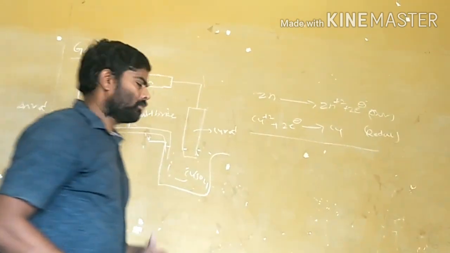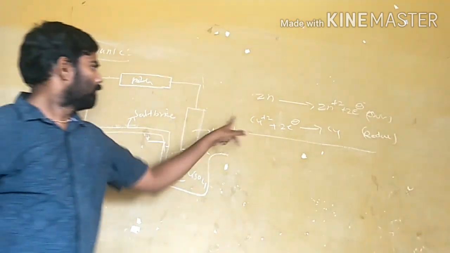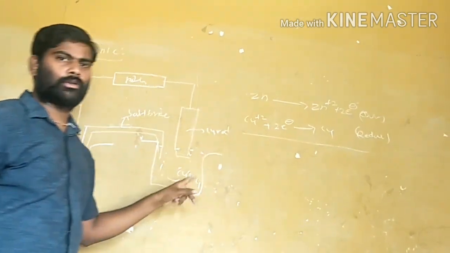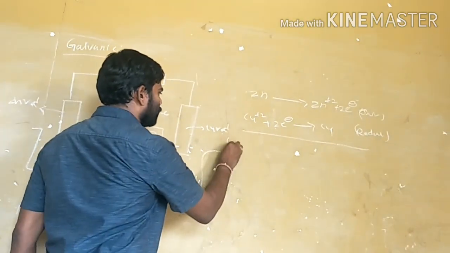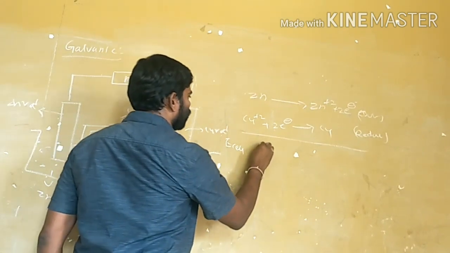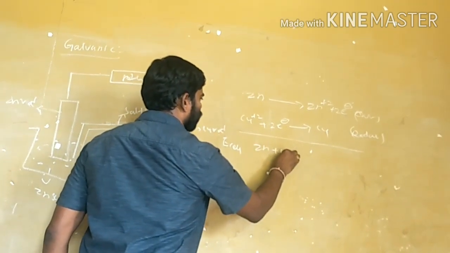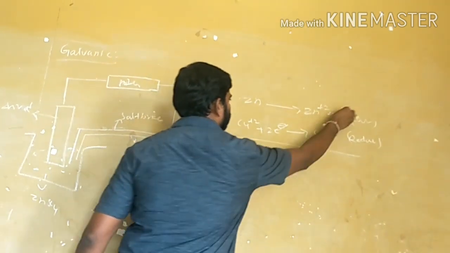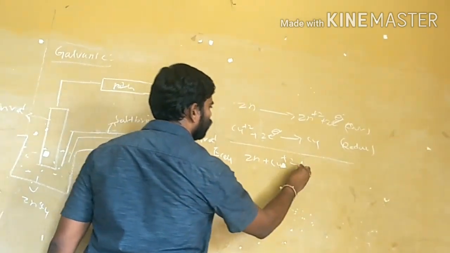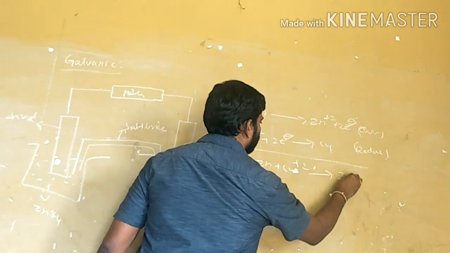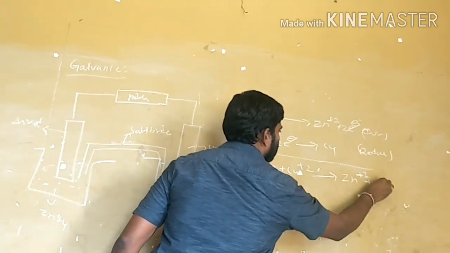This is the oxidation half cell reaction, and this is the reduction half cell reaction. By combining, the total cell reaction: zinc plus copper plus 2, the 2 electrons get cancelled, giving Zn plus 2 plus copper.